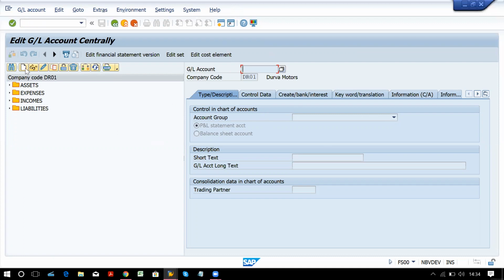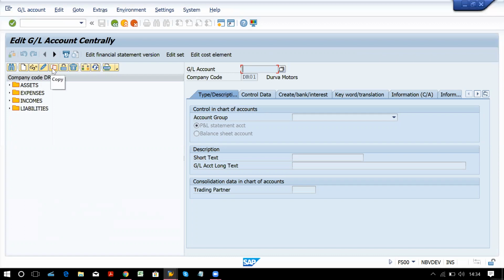I'm just going to explain all these things to you today. Now this is the icon for find. If you want to find your created GL account, you can use this. This is for creation. If you want to create a new GL account, you have to click on this icon. This is for display. This is for making changes to a created GL account. This is for copy.